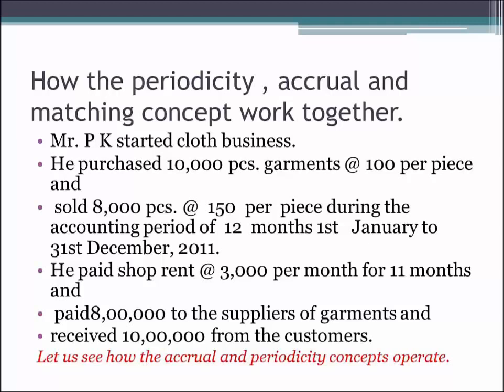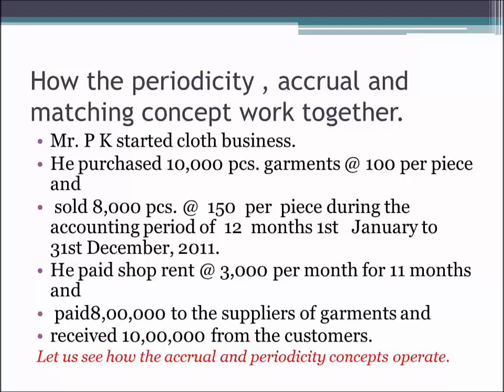Now it is given that he paid 8 lakh to the suppliers of the garment. He was liable to pay 10 lakhs, but he has only paid 8 lakhs during the period of 1st January to 31st December, and he received 10 lakhs from the customer. He is eligible to receive 12 lakhs for the sales that he has made, but he has received only 10 lakhs from the customers.